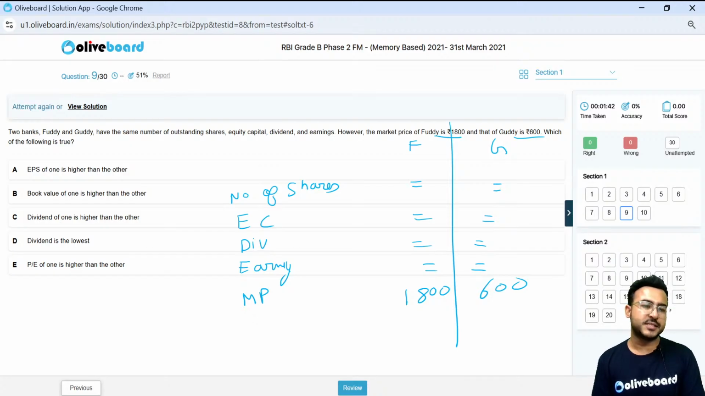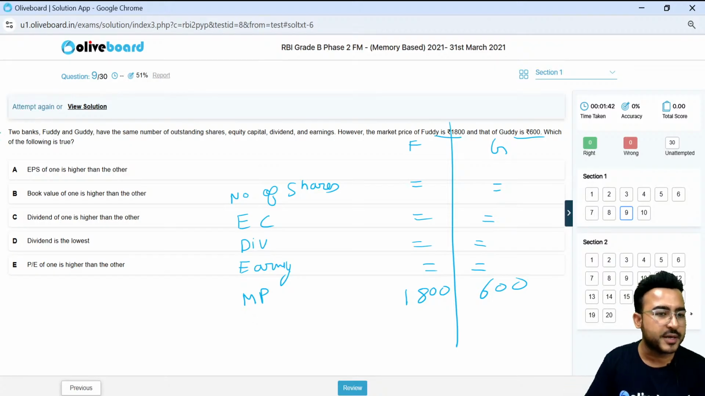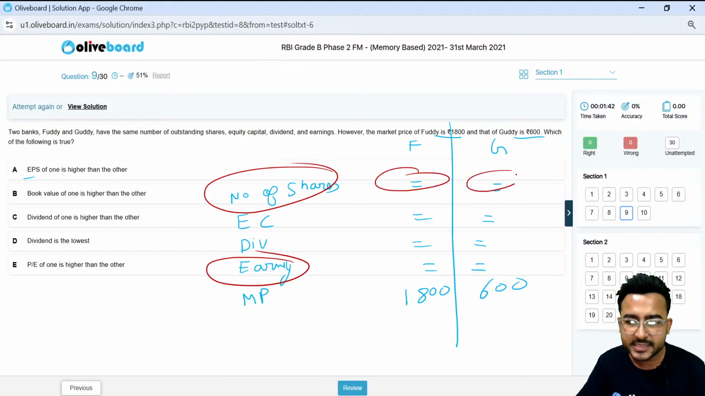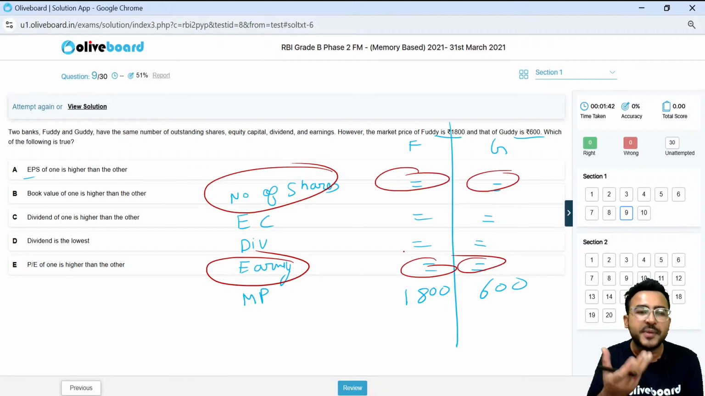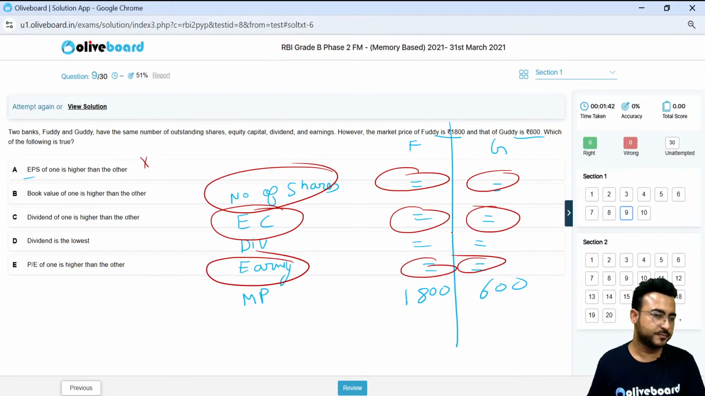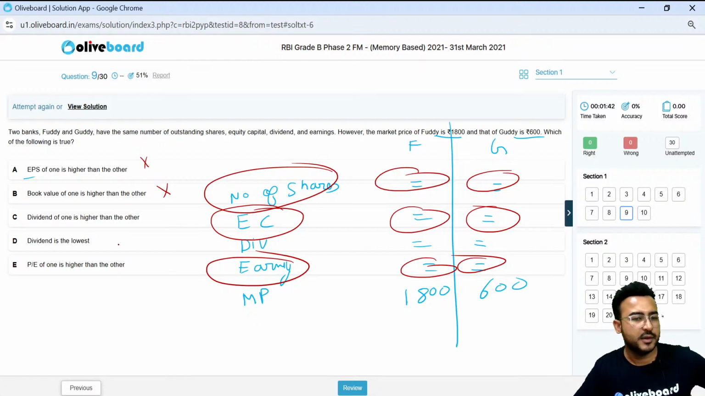Guys, if my number of shares are the same, EPS, earning per share, so I'll be just taking my earning. In earning per share, what is the formula? My earnings divided by the number of shares. Everything is equal. How can the EPS be different? Wrong. Book value of one is higher than the other. No. Why? Because equity capital is the same for both. Right? Earnings are the same for both. How can the book value be different? Book value is nothing but balance sheet value. It will be the same again. Net assets will be the same again, right? In the absence of any other information.